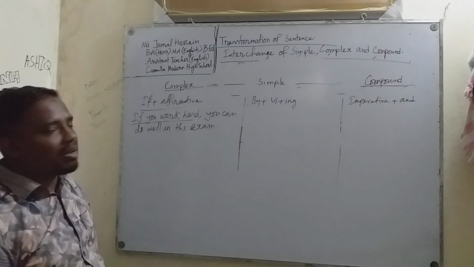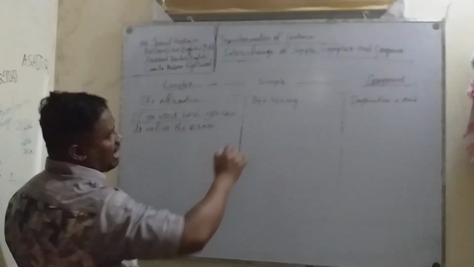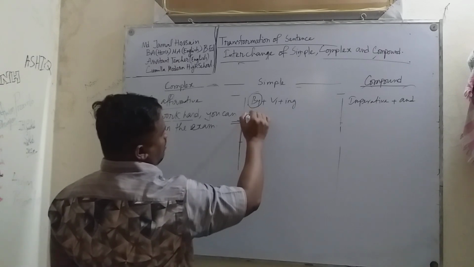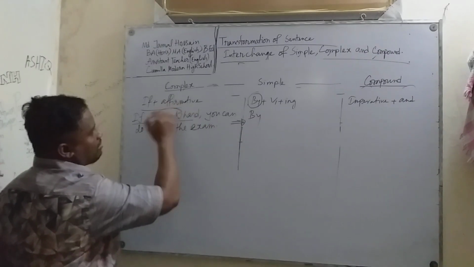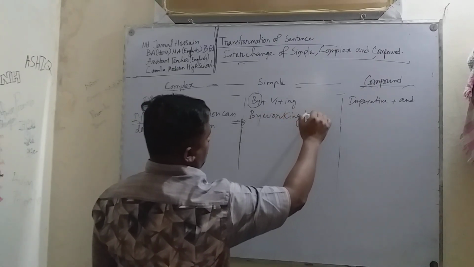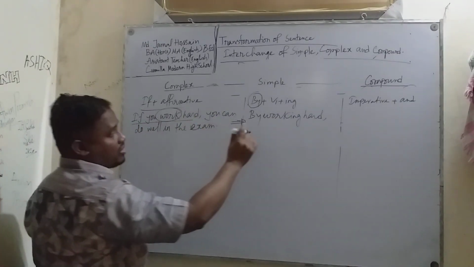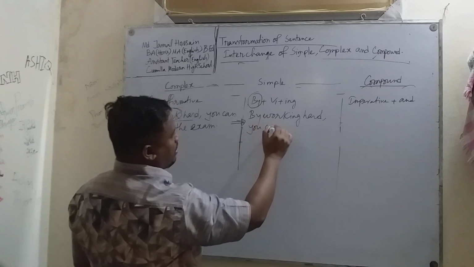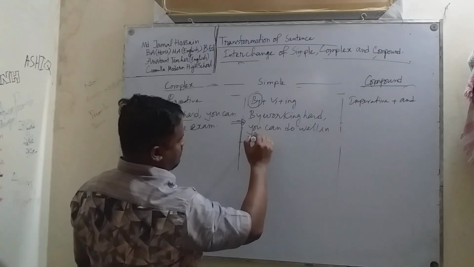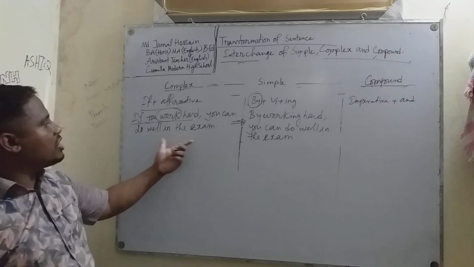In that case, if I am asked to change this sentence into a simple sentence, I'll start using "by" plus the verb, "by working hard," then the rest of the sentence after the comma: you can do well in the exam. By working hard, you can do it in the exam.